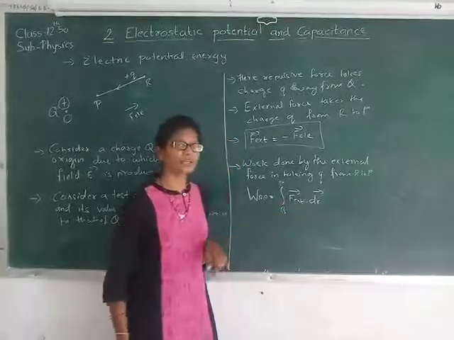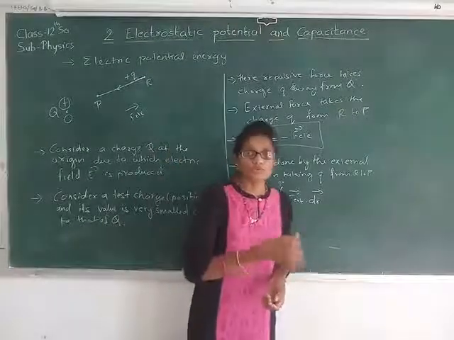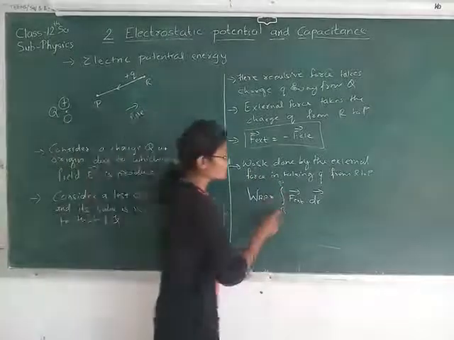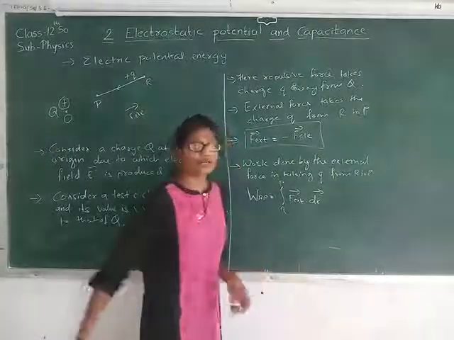Why have we taken integration? We are finding the total work done to take the charge from R to P. So it is the integration of F external dot dr vector.